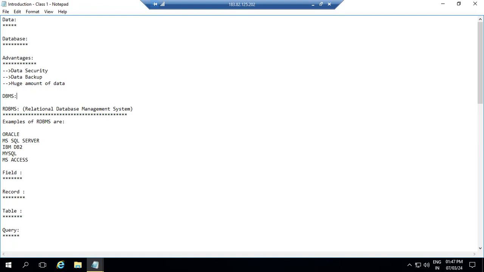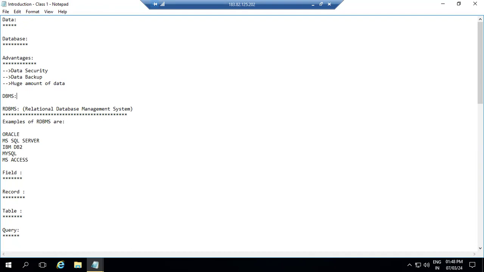Coming to the RDBMS. RDBMS is nothing but the relational database management system, or relational database management software. In this, we maintain the database in the form of tables. Mostly we will be using this RDBMS.